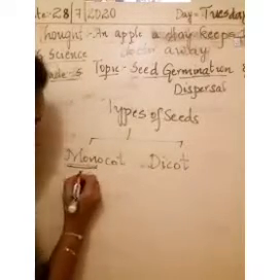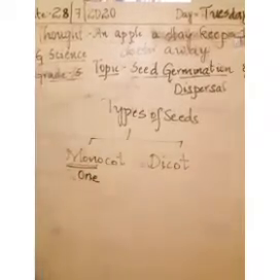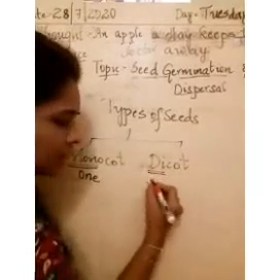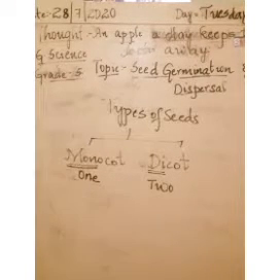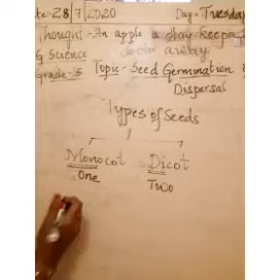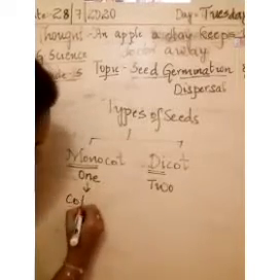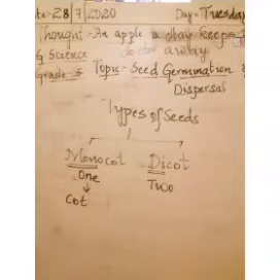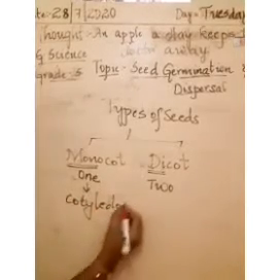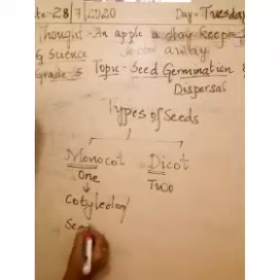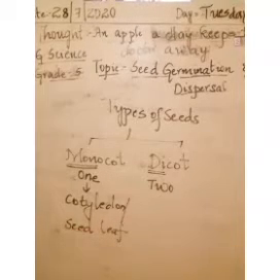Mono itself indicates that is 1. Mono means 1. Di means 2. So now we will see what is this monocot seeds. Monocot seeds are the seeds which contain only one cotyledon, children. It will have only one cotyledon or seed leaf.